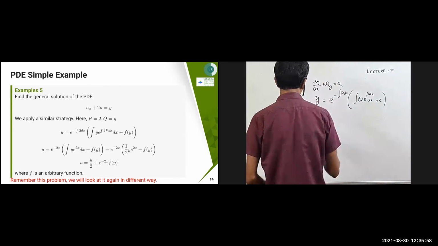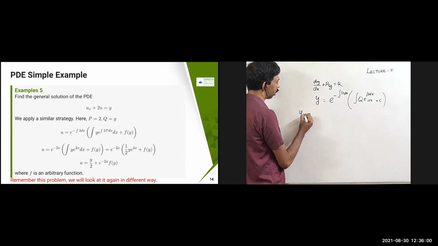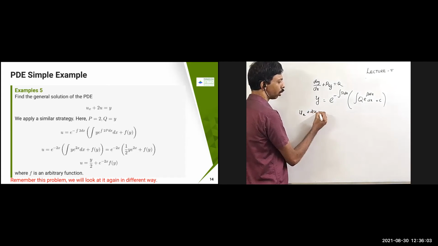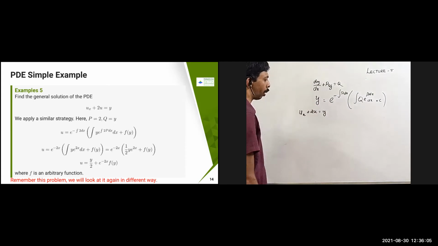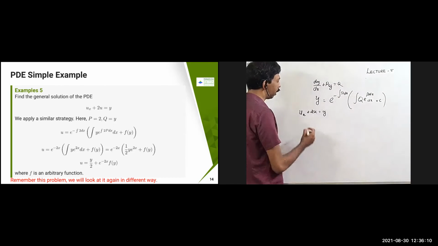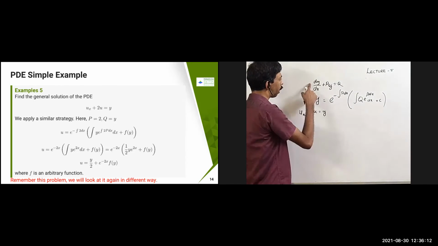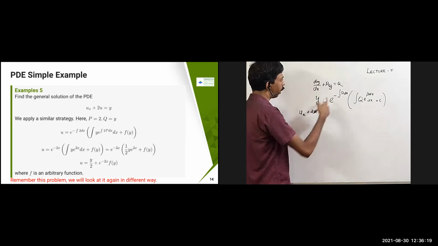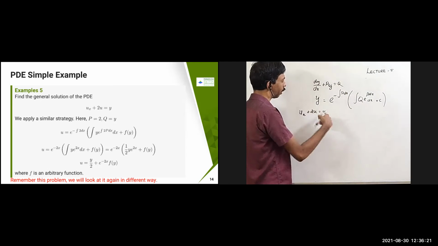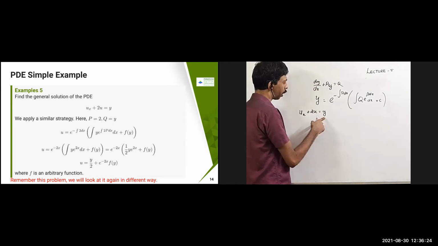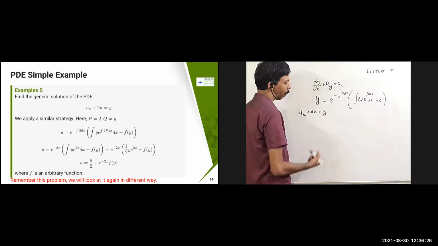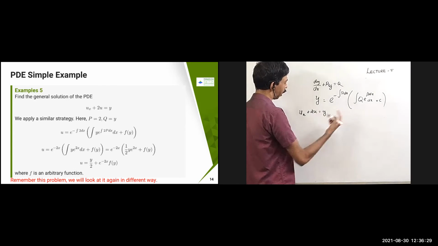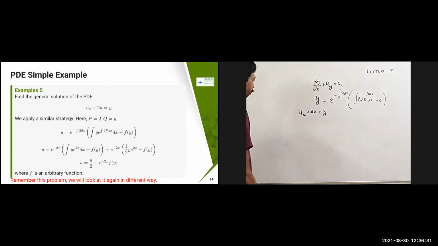Okay, so suppose I solve this problem, ux plus 2u equal to y. This is my problem which I'm trying to solve. So you can just apply the same strategy here. Here, instead of y, you have u. Instead of x, x is there in the q part. So some function can be there, which I'm just keeping y. Even it can be f of x comma y, some function of x and y can be there.